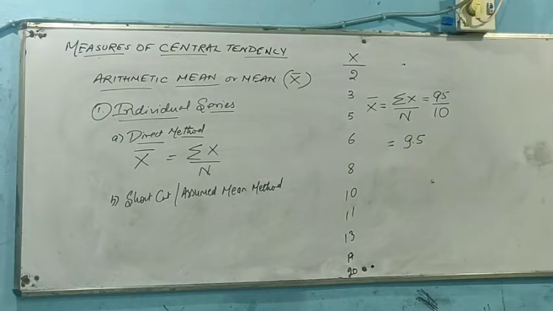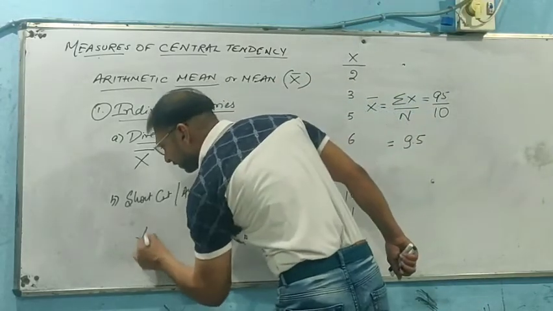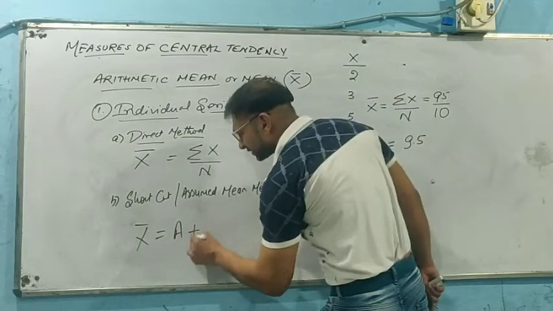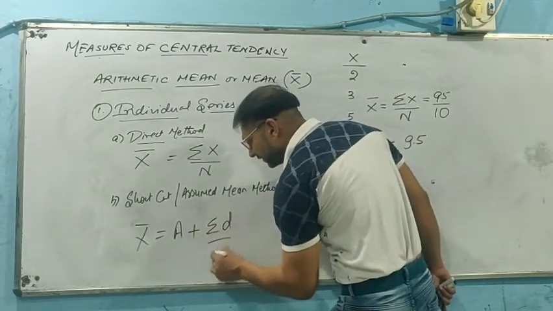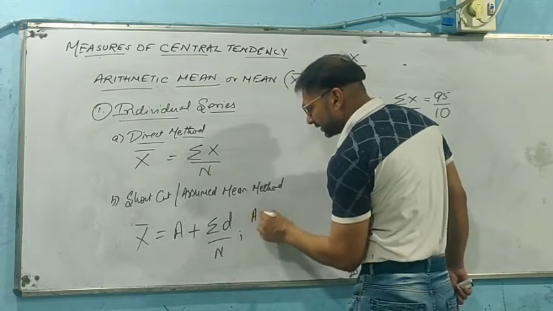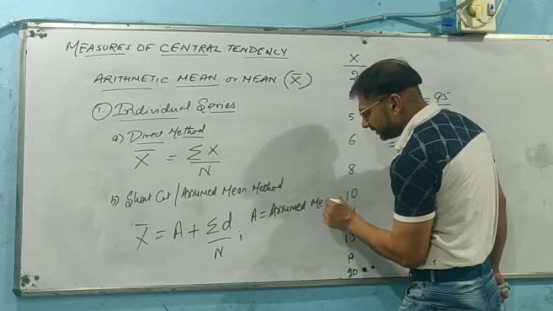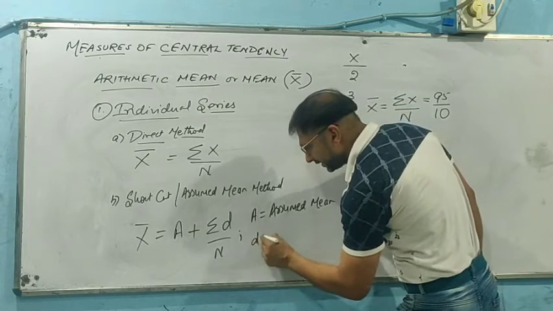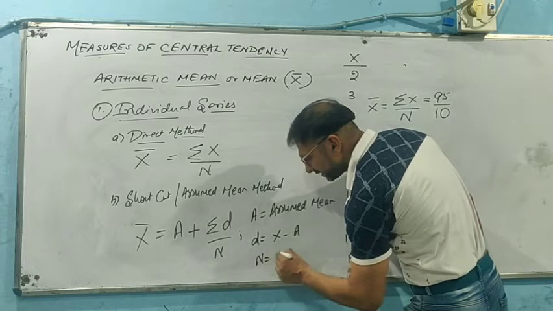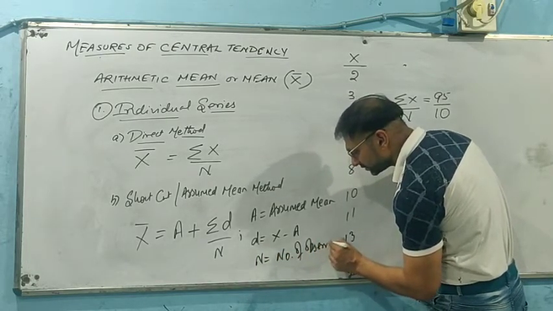Now, if we come to the next point, we are going to have the shortcut or assumed mean method, where the formula will be A plus summation of D upon N, where A stands for assumed mean, D stands for x minus a, and N stands for number of observations.